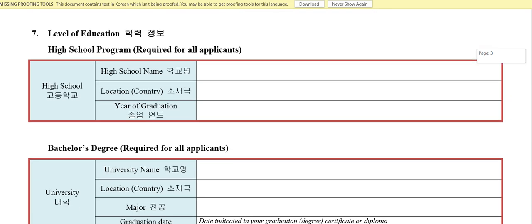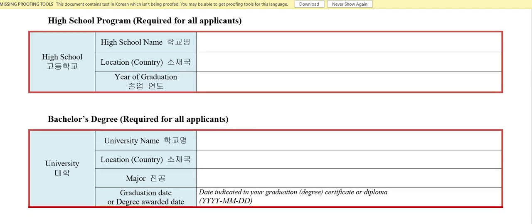And for level of education, here you have to give your previous education details, like high school details: your school name, then the location of the school, like if it's in India, where it is. And your year of graduation, when you completed your high school.